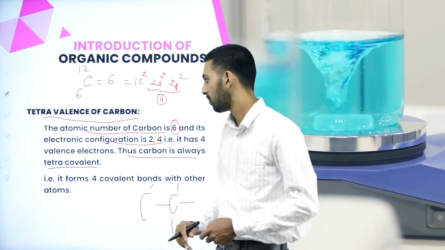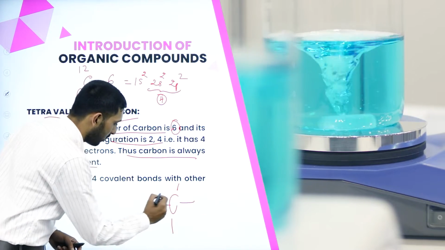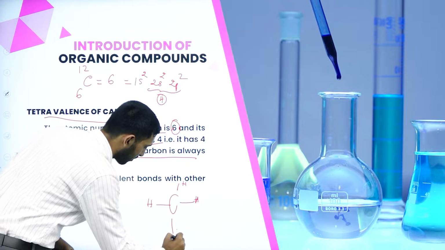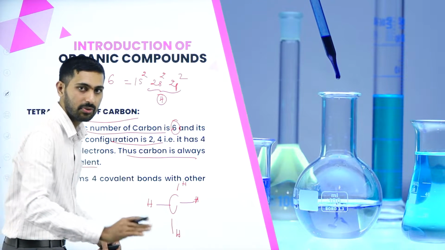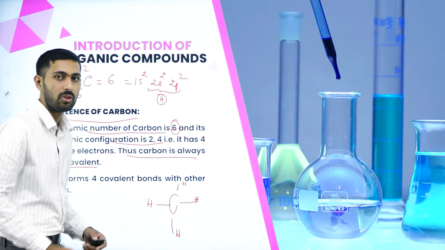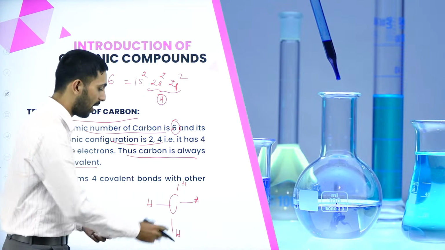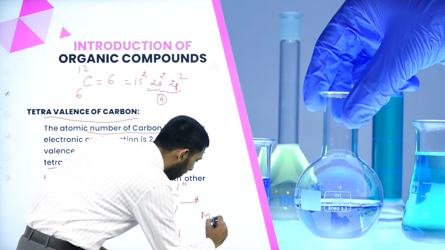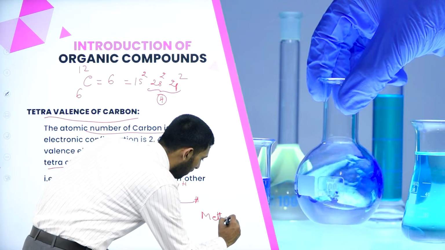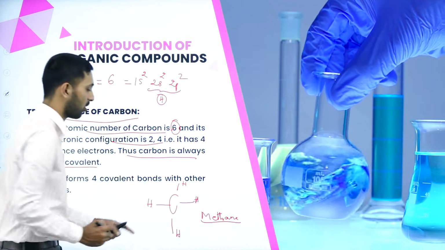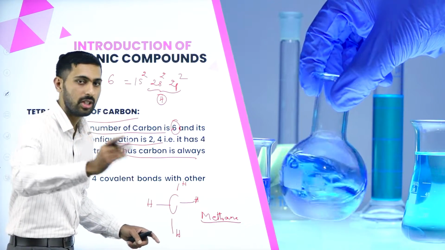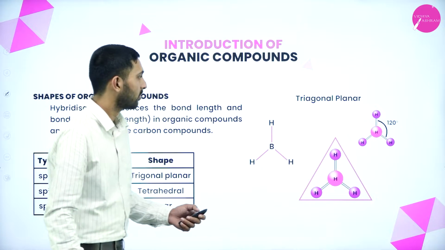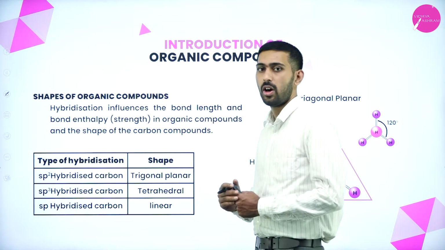Okay, for example, let us take one carbon. For that, 4 hydrogens can be added because its valency is 4. So we can add 4 hydrogens to the carbon. If we add 4 hydrogens to the carbon, what will we get? What is the name of that compound? Its name is methane. It has 1 carbon and 4 hydrogens. So we can say that it is methane.